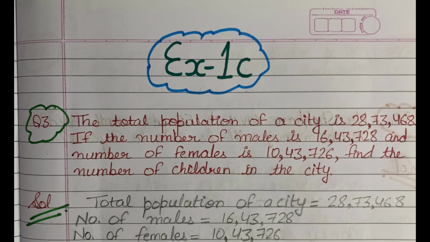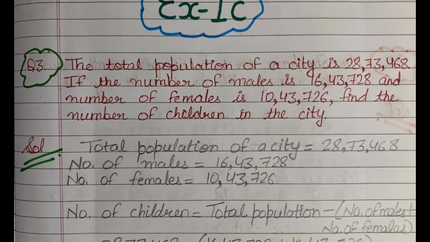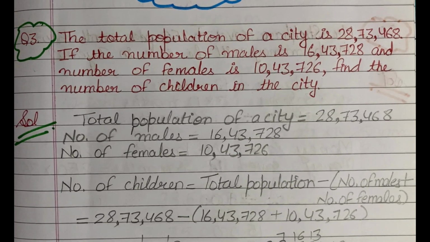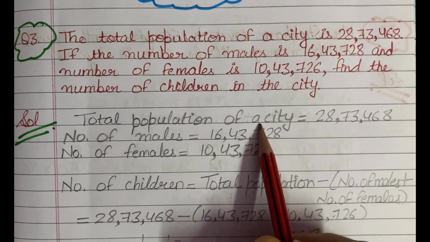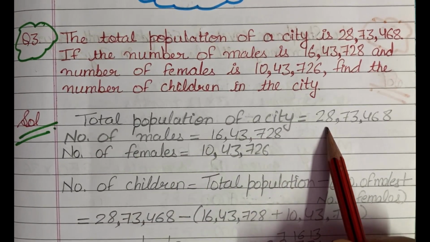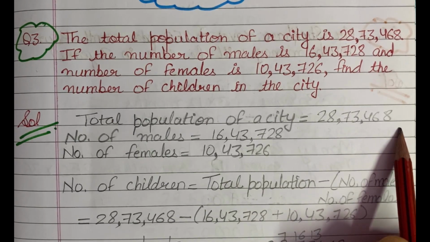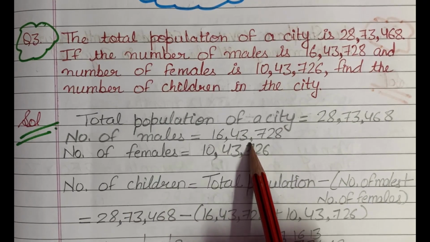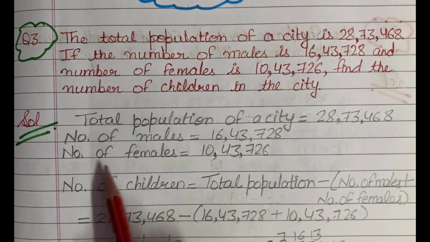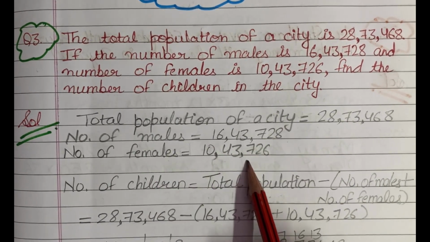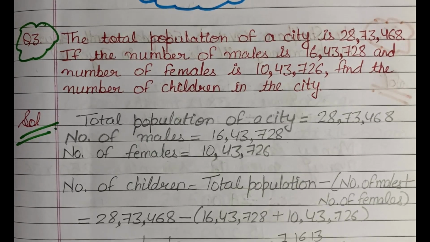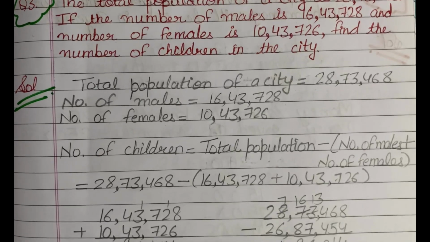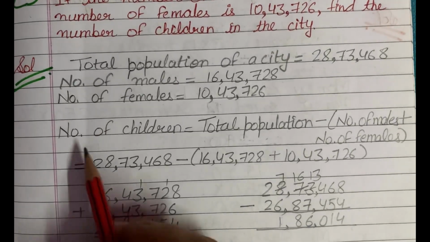So students, in this question, in the solution, firstly we will write down these statements. Total population of a city is equal to 28,73,468. Number of males is equal to 16,43,728 and number of females is 10,43,726. Since we want to find out the number of children, you know that